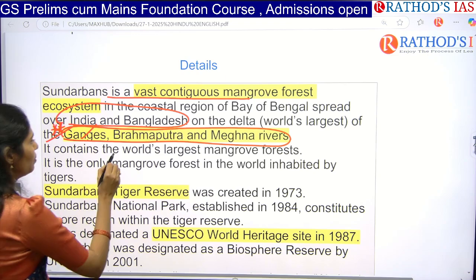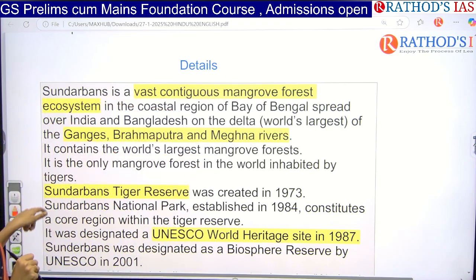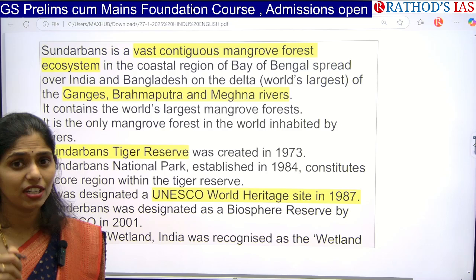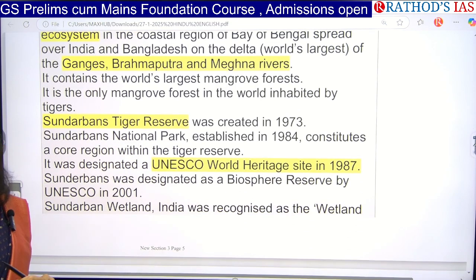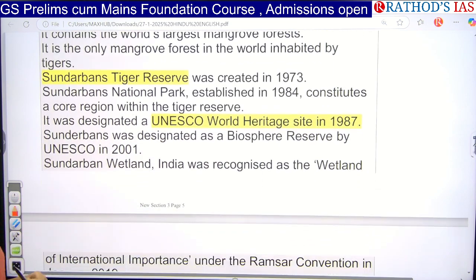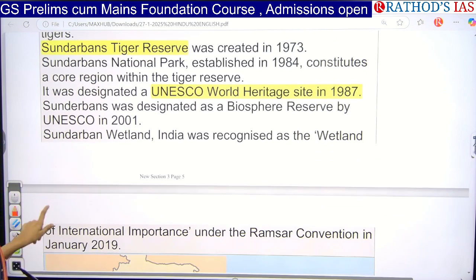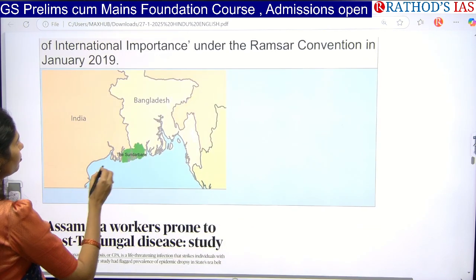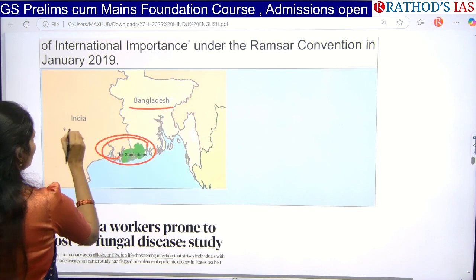It is one of the world's largest mangrove forests. One more specialty of this forest is that tigers are present in this mangrove forest. The Sundarbans Tiger Reserve was created in 1973, and it was designated a UNESCO World Heritage Site in 1987. So these are some important things. If you look here, this is the Sundarbans. This is Bangladesh, this is India.